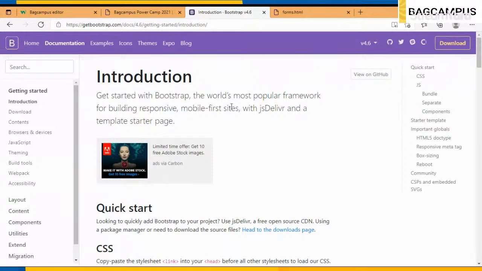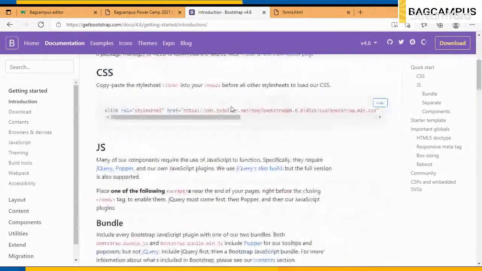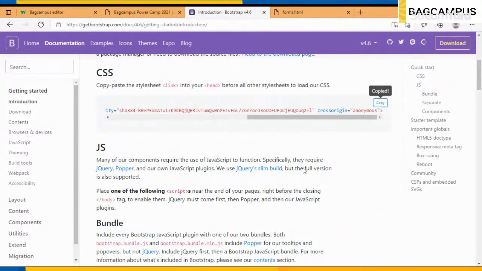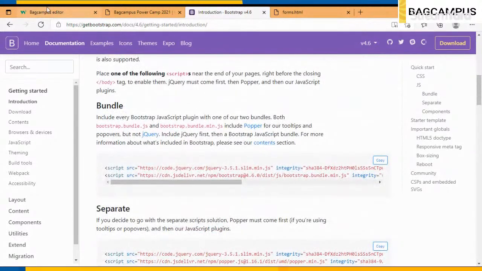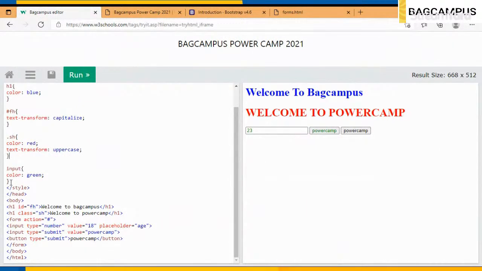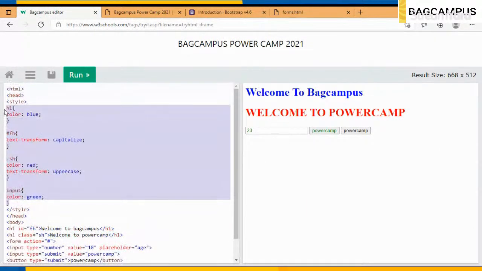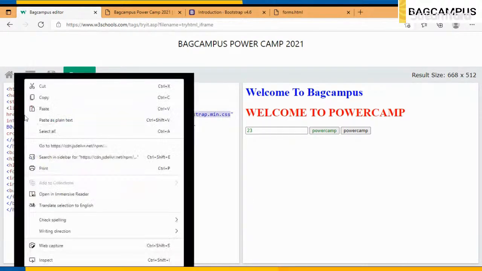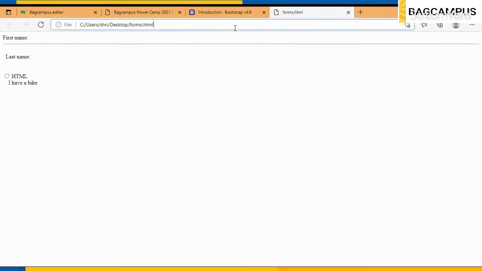So how do we use Bootstrap in our tag? We just have to use the CSS link. I can just click on copy and it gets copied, and the JS as well. As we have already discussed where we are going to use it, we are going to use it up here. This is what we call external CSS. It is external, right? You can also use it locally. So this is external CSS. Various code is written up here. I will let you know what type of code is written in this file.